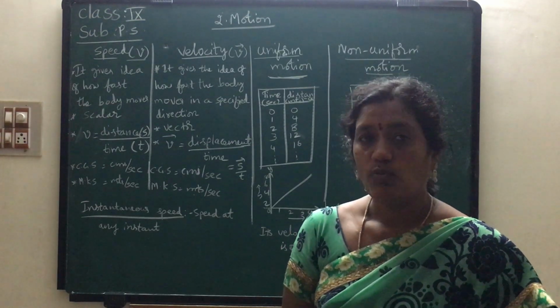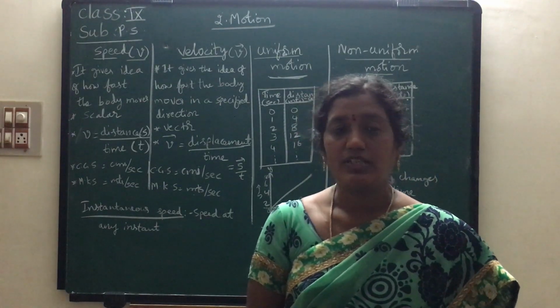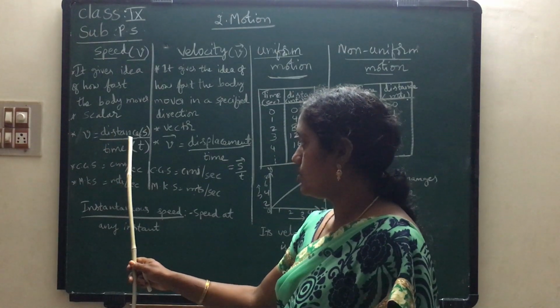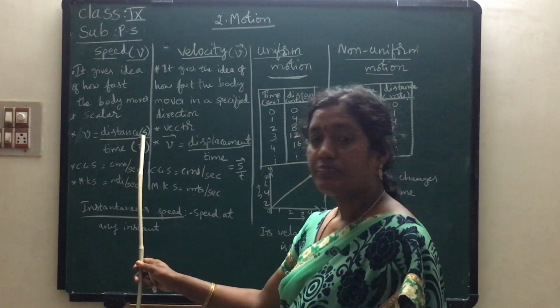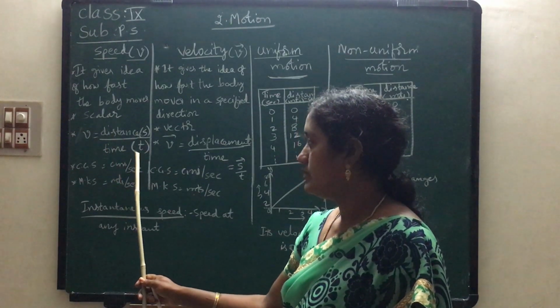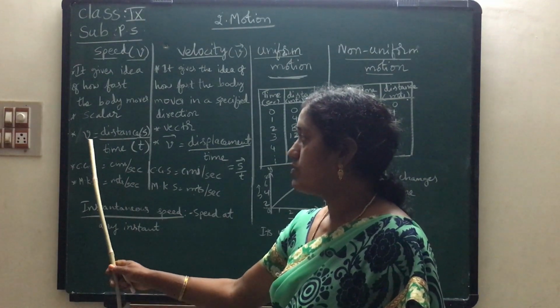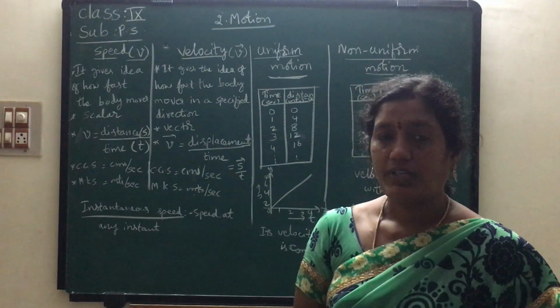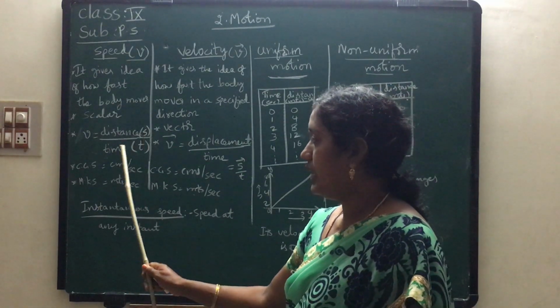The distance is denoted with the letter S, divided by time, T. So, what is the formula of speed? Speed is equal to distance by time.